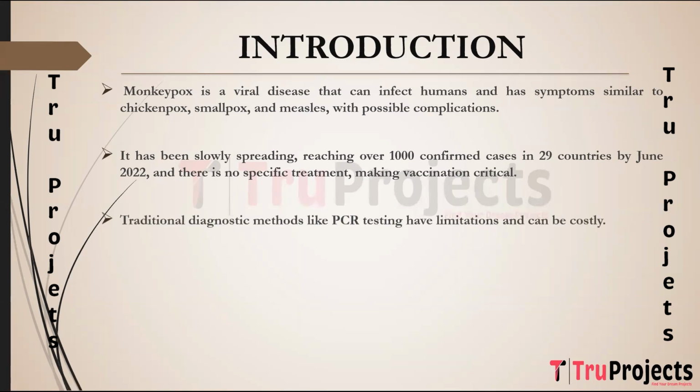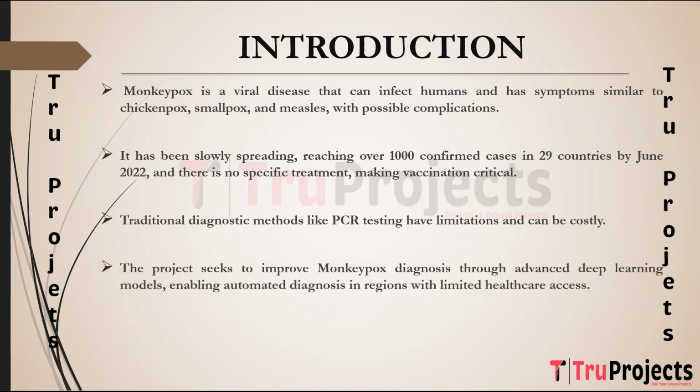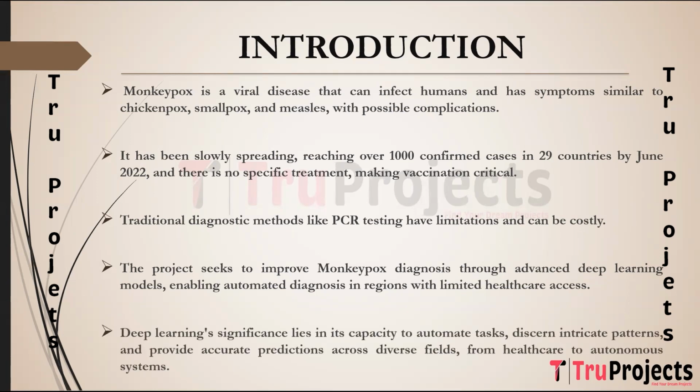Traditional diagnostic methods like PCR testing have limitations, and the cost of test kits can be prohibitive, especially in the event of a global pandemic. The project proposes to improve monkeypox diagnosis by developing and testing 6 deep learning models using transfer learning, implementing generalization and regularization techniques, and providing interpretability with the goal of automating disease diagnosis, especially in regions with limited healthcare access. Deep learning significance lies in its capacity to automate tasks, discern intricate patterns, provide accurate predictions, and facilitate personalized solutions across diverse fields from healthcare to autonomous systems.